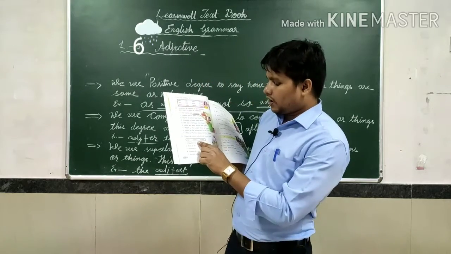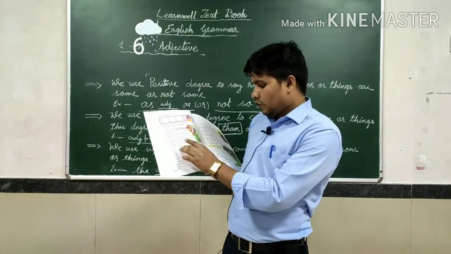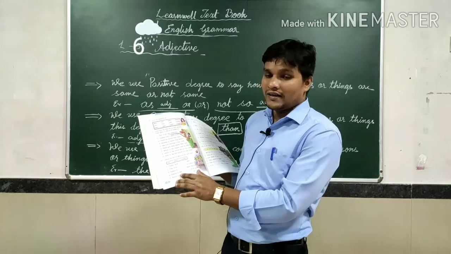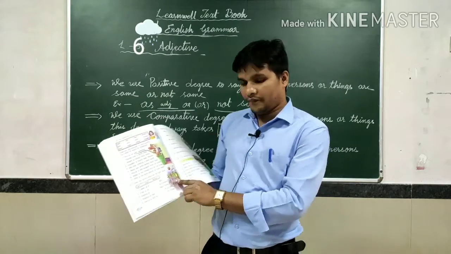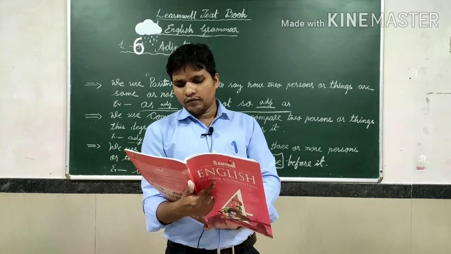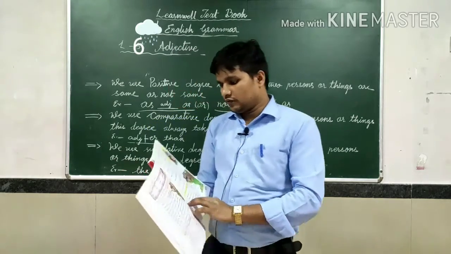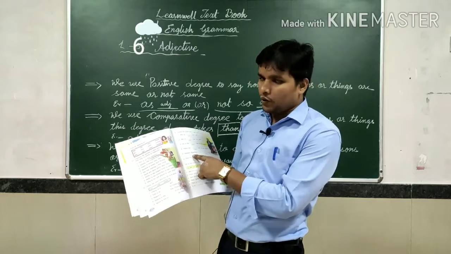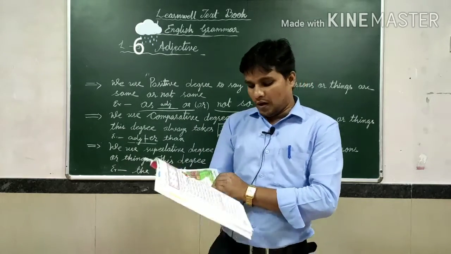It has given tall, taller, tallest, so you have to write the answer by looking at the picture. Next, supply the proper form of each adjective. It has given some hints for you. According to the hints, you have to fill in the blanks.